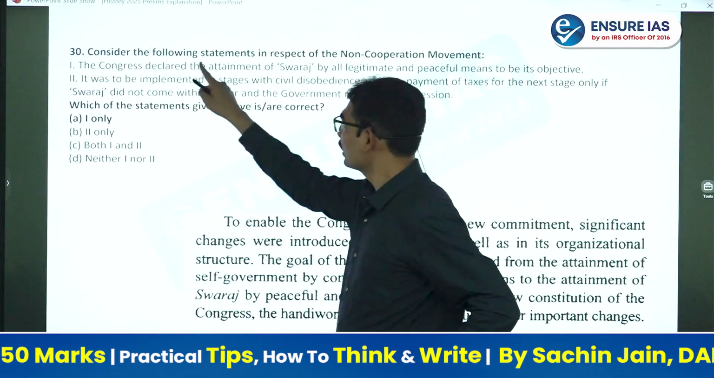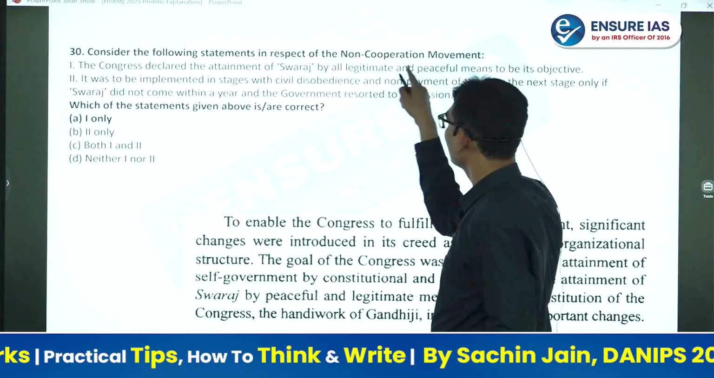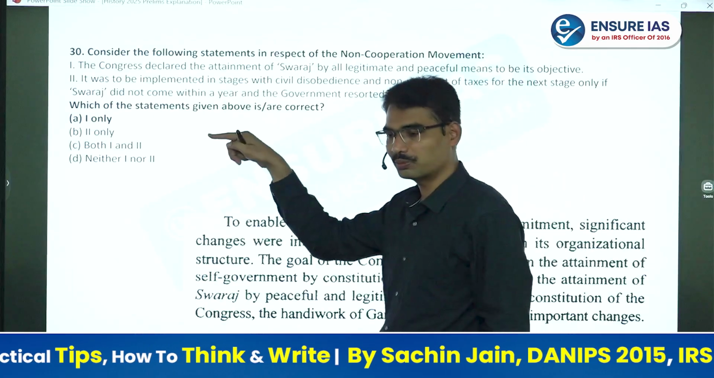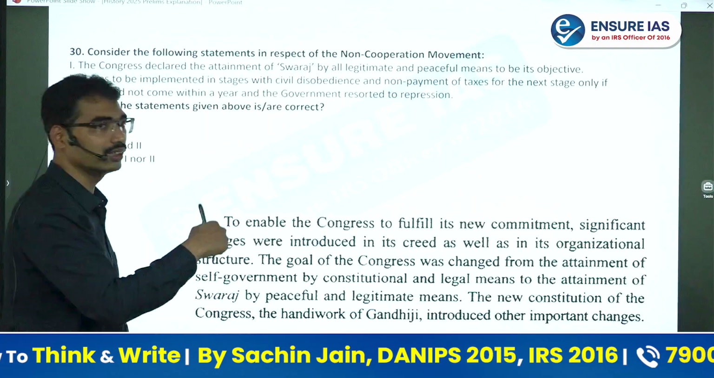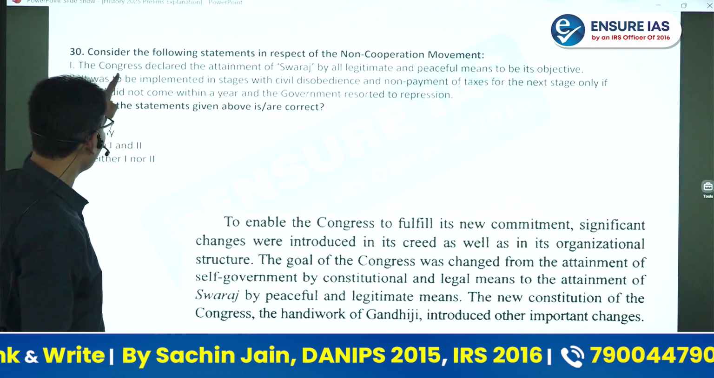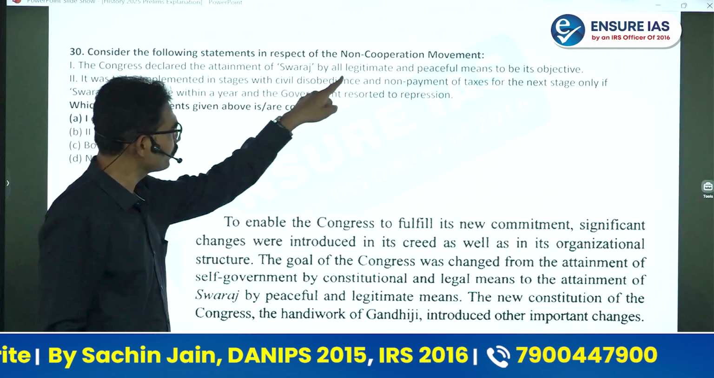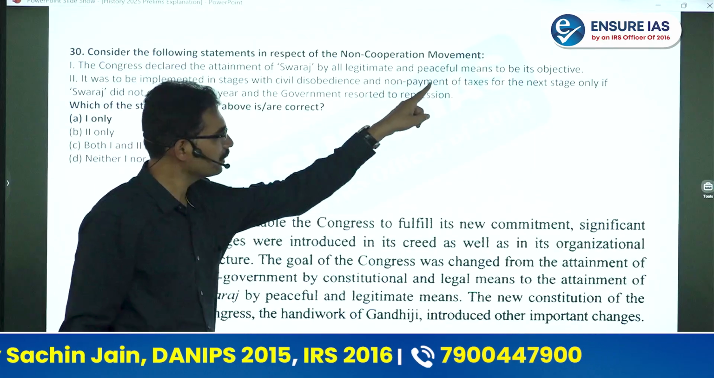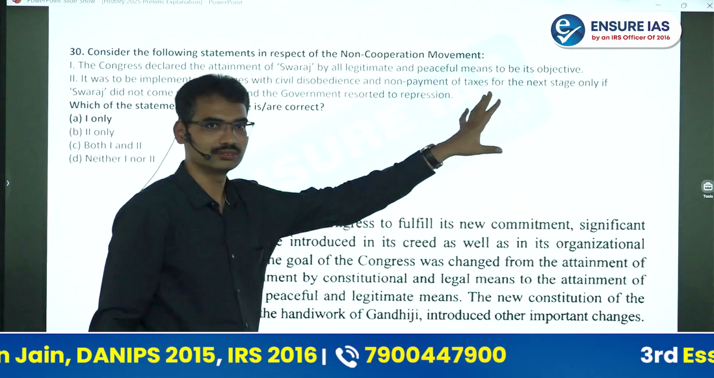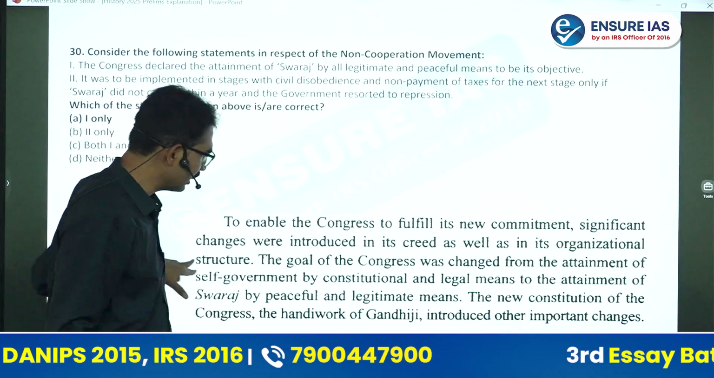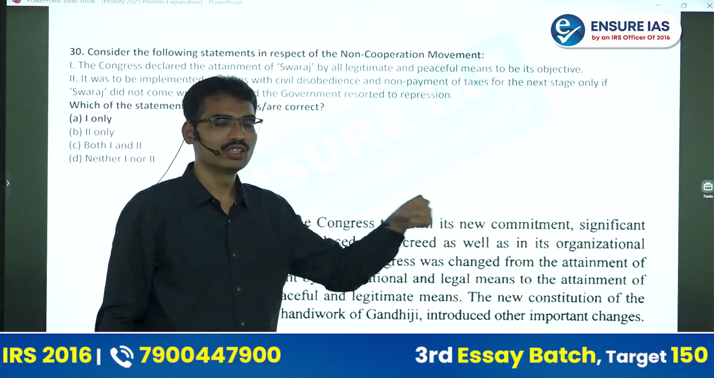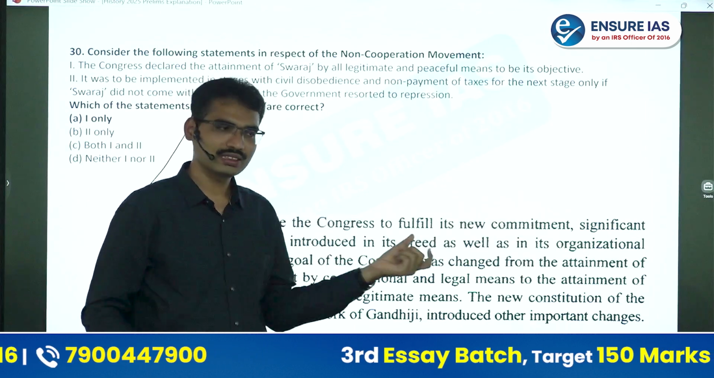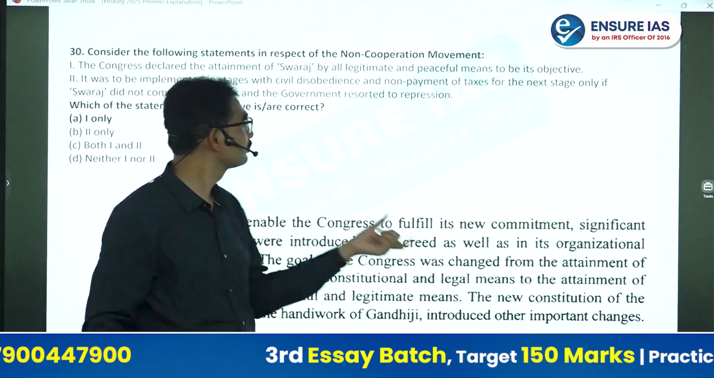30th. Consider the following statements in respect of the non-cooperation movement. Again you see the non-cooperation movement. Earlier also a Gandhiji-related question came, and now also a Gandhiji-centered movement. The Congress declared the attainment of Swaraj by all legitimate and peaceful means to be its objective. This is correct, and this is the exact sentence from Bipin Chandra only. Again you see, the sentences are picked up from the same regular books which you are studying.